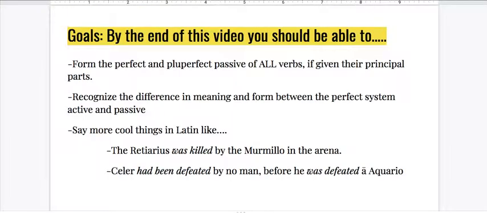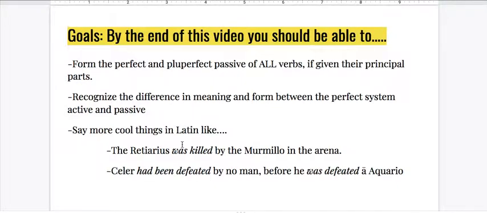All right, let's take a look at our goals for this video. By the end of the video, debes posse form the perfect and pluperfect passive of all verbs. Every single one, if given their principal parts. Recognize the difference in meaning and form between the perfect system active and passive. So how do they look different in Latin, and how do they function differently in English when we translate them?